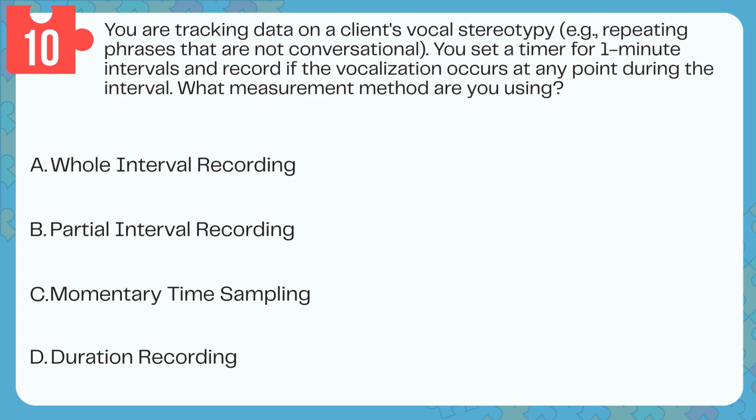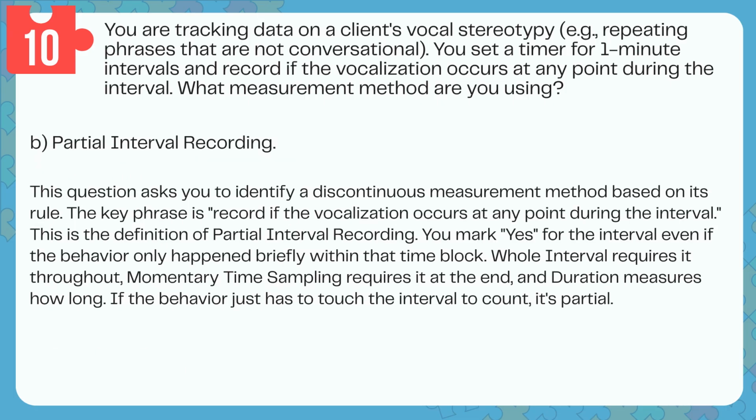Momentary time sampling. D. Duration recording. Answer: B. Partial interval recording. This question asks you to identify a discontinuous measurement method based on its rule. The key phrase is record if the vocalization occurs at any point during the interval. This is the definition of partial interval recording.